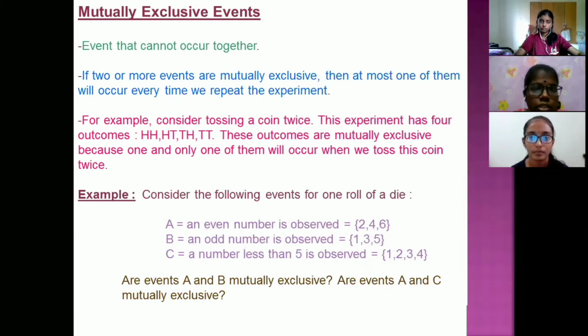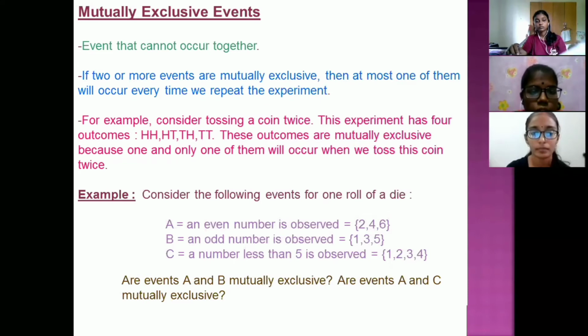Mutually exclusive events are events that cannot occur together. If two or more events are mutually exclusive, then at most one of them will occur every time we repeat the experiment. For example, consider tossing a coin twice. This experiment has four outcomes, which are head head, head tail, tail head, and tail tail. These outcomes are mutually exclusive because one and only one of them will occur when we toss this coin twice.